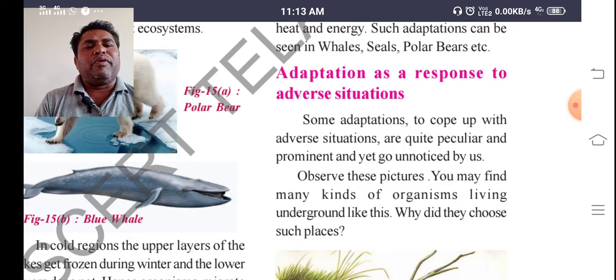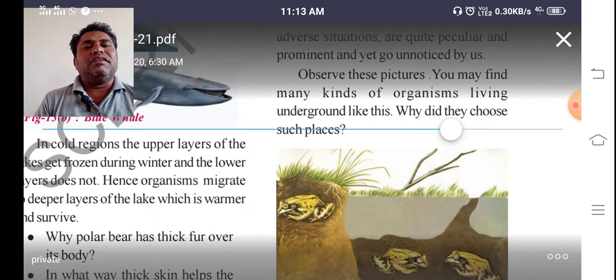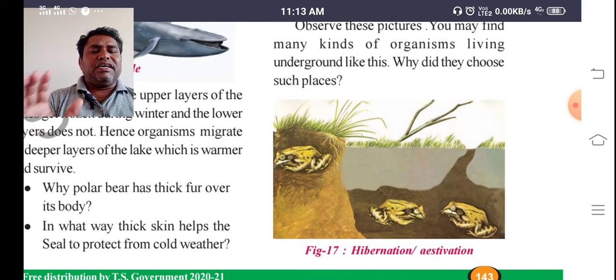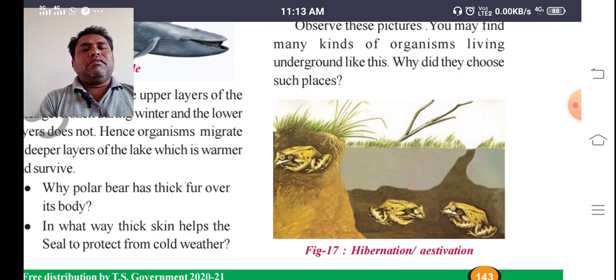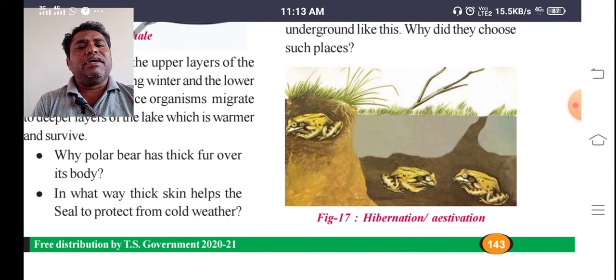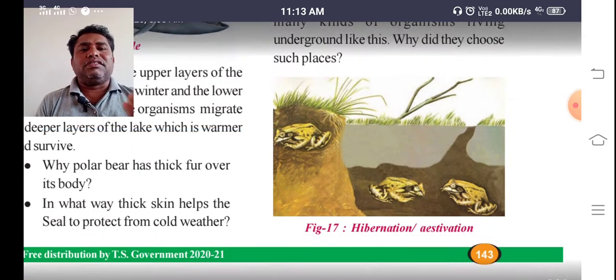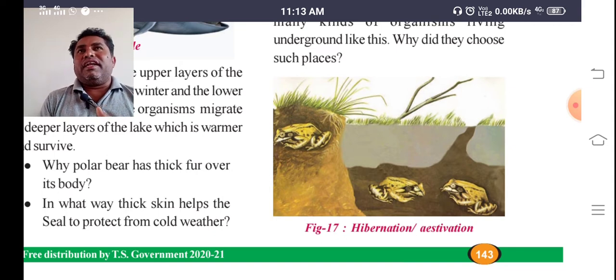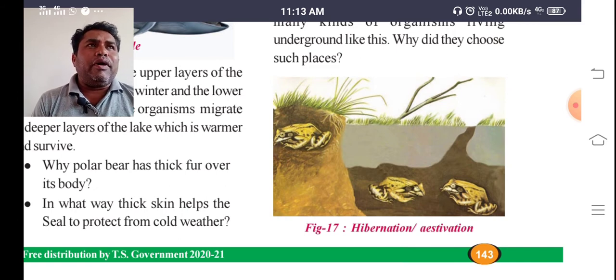Observe these pictures; you may find many kinds of organisms living underground. So why did they choose these places? What is happening here? Frogs dig out burrows and live in them during the summer season. Let us go here: we can see frogs during the winter season undergo rest. This is called sleep. During the winter season they dig out burrows and live in them.